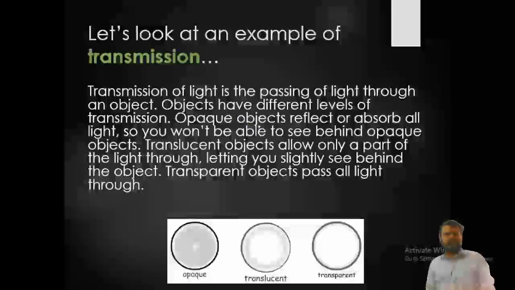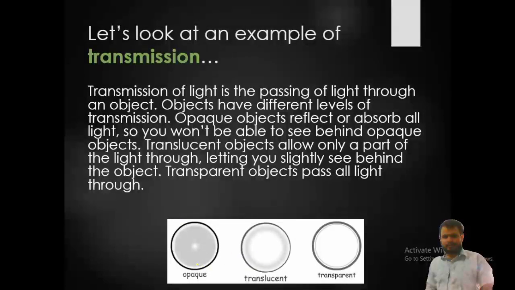Let's look at an example of transmission. An opaque object will not pass light. A translucent object will pass a little of the light. A transparent object will pass all the light. Transmission of light is the passing of light through an object. Objects have different levels of transmission. An opaque object reflects or absorbs all light, so you won't be able to see behind an opaque object. A translucent object allows only part of the light through, letting you slightly see behind the object. A transparent object passes all light through it.